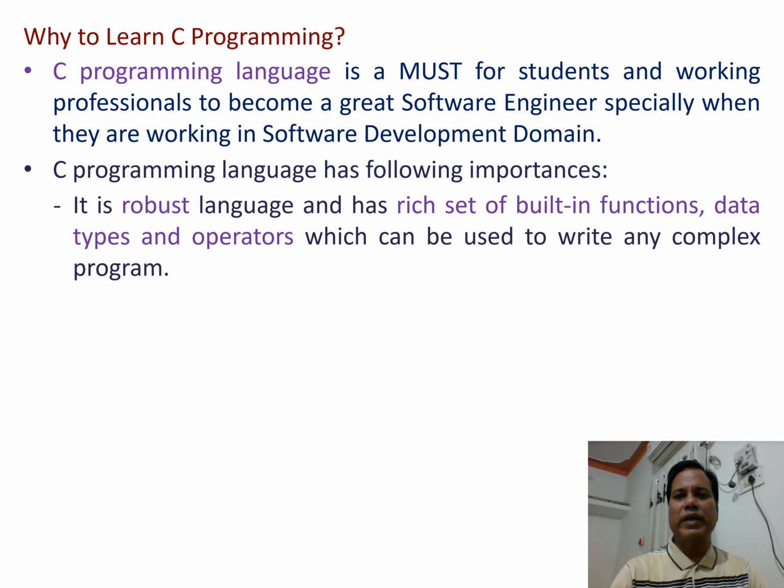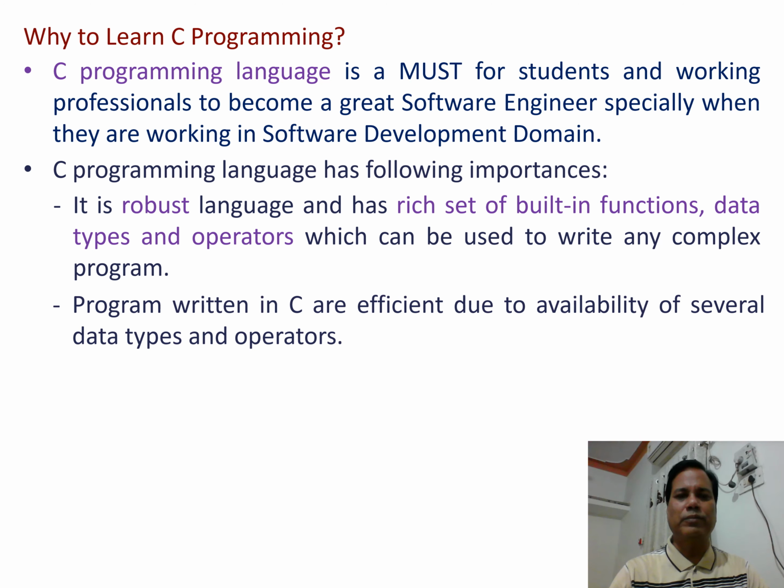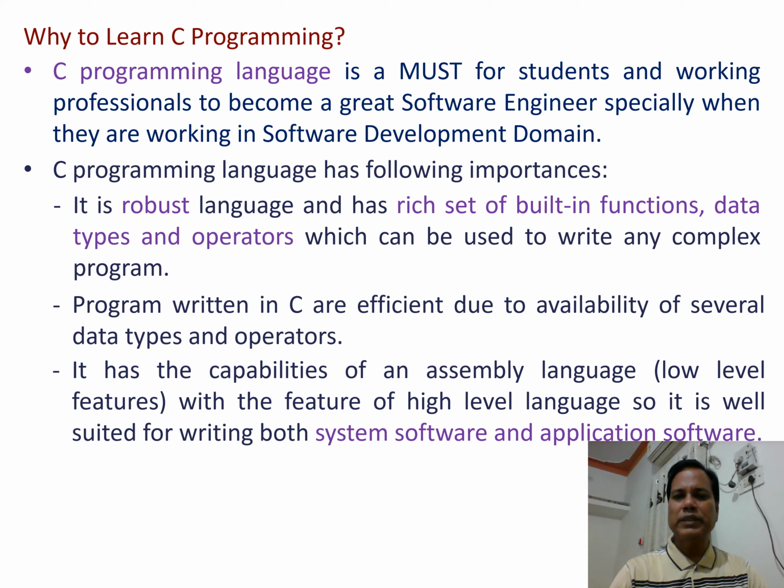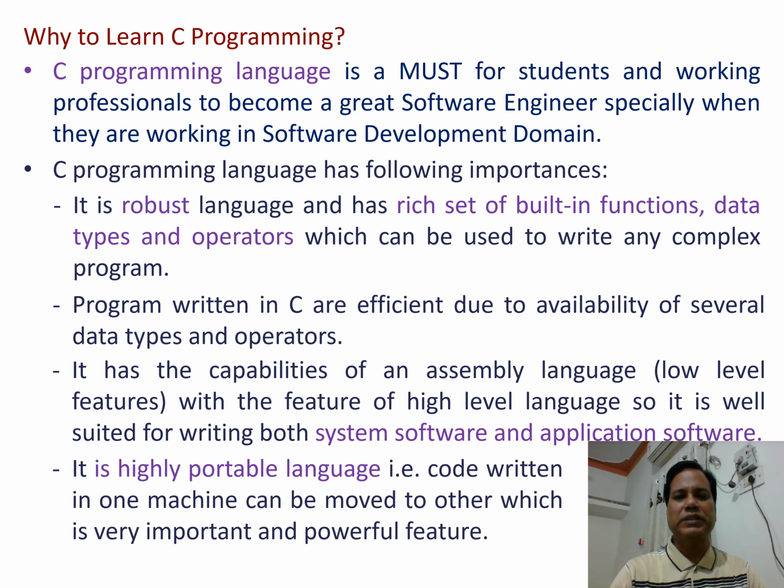It is a robust language and has a rich set of built-in functions, data types and operators which can be used to write any complex program. Programs written in C are efficient due to the availability of several data types and operators. It has the capabilities of an assembly language with low-level features and the features of a high-level language, so it is suited for writing both system software and application software.